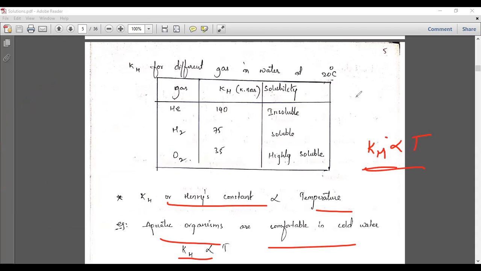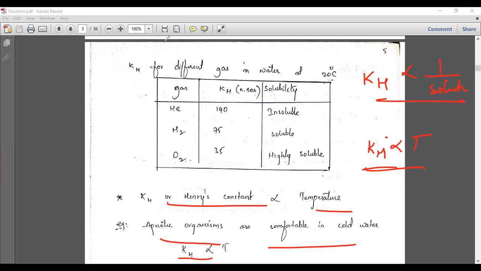KH is very low, which means the solubility will increase, because they are inversely related. The oxygen dissolves more easily in cold water than in hot water, so aquatic organisms are generally comfortable in cold water.